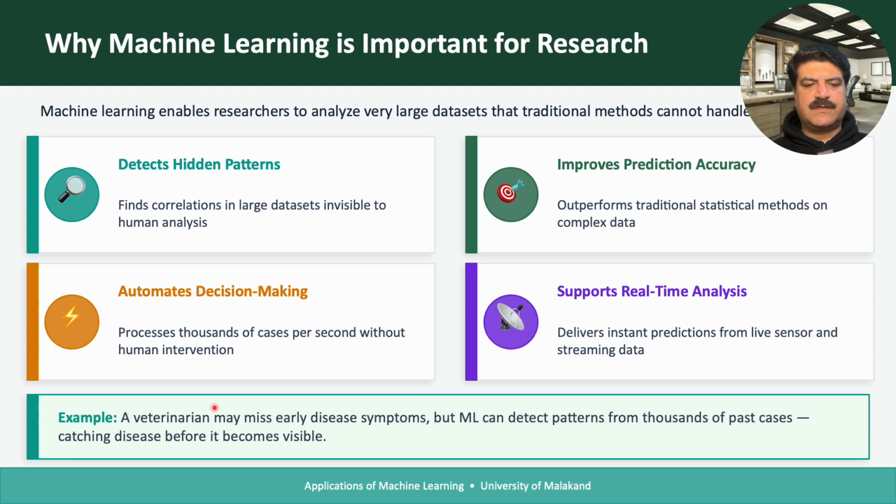So if we take the example that a veterinarian may miss early disease symptoms, but ML can detect patterns from thousands of past cases, catching diseases before they become visible.